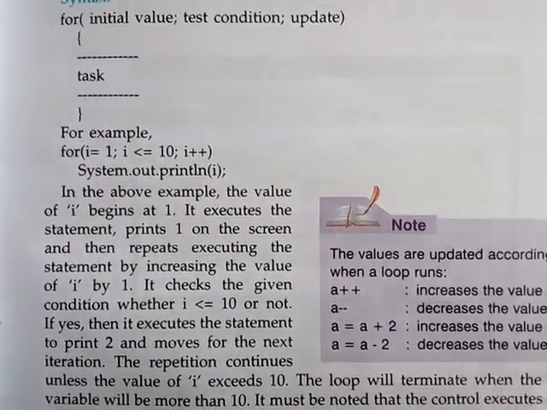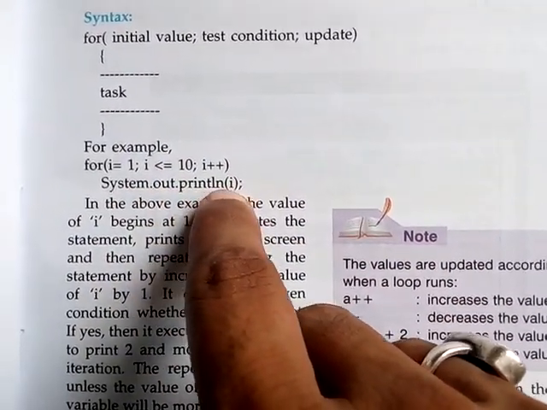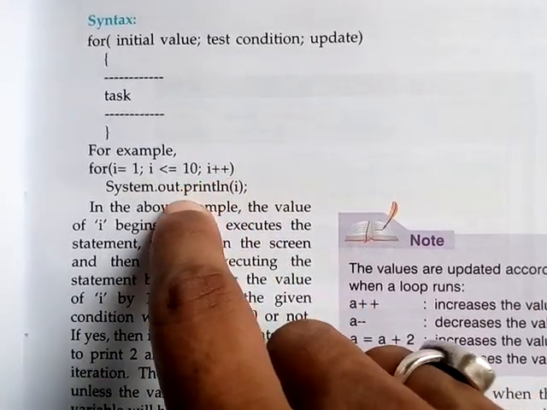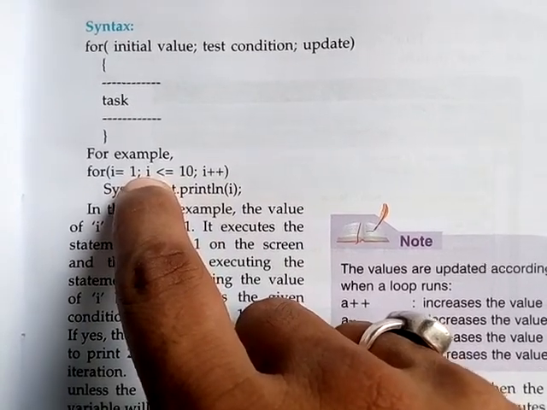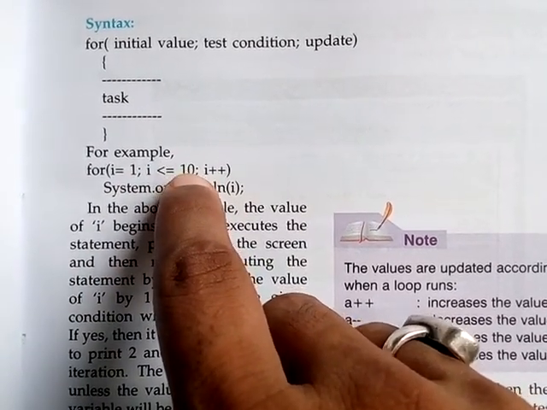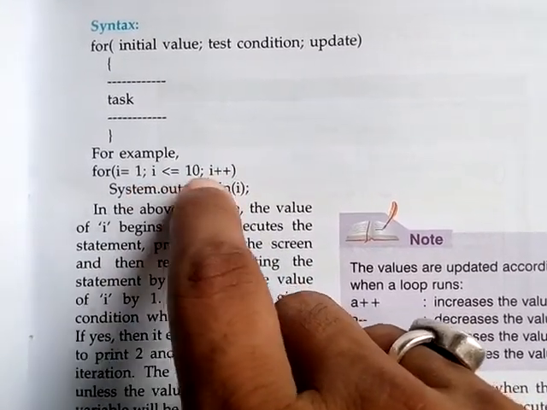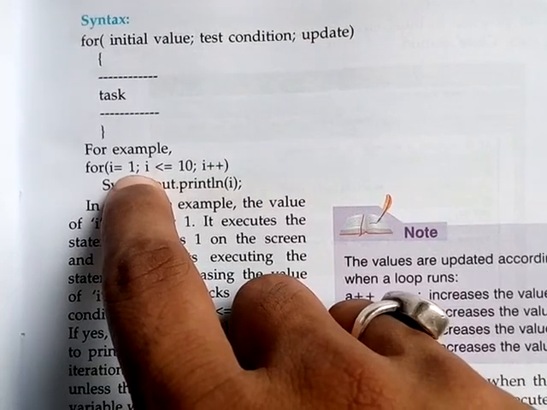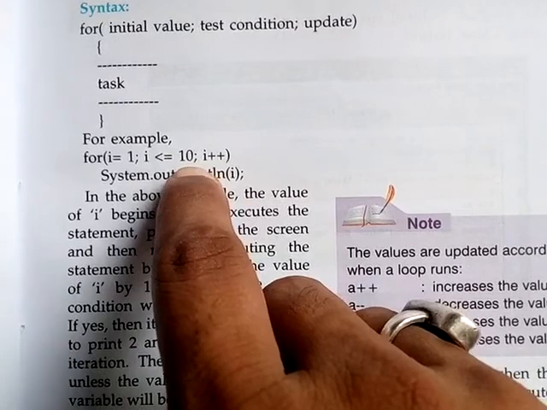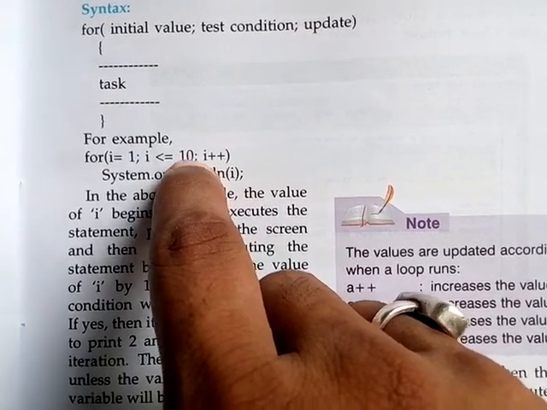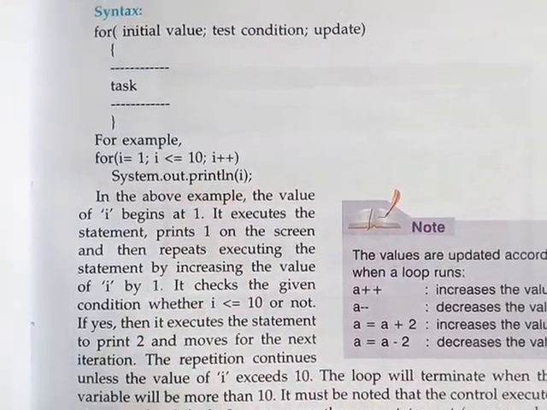In this way this loop will continue, and this System.out.println statement will execute how many number of times? 10 times. Why? Because of less than equal to, it will begin from 1 and go up to 10, that means 10 times. Now students, after executing 10 times, you know what would happen? The value of i would become 11. When i equal to 11, 11 less than equal to 10, no, then the condition is dissatisfied, control will come out from the loop, and after the loop whatever statements you write, it will execute those statements.